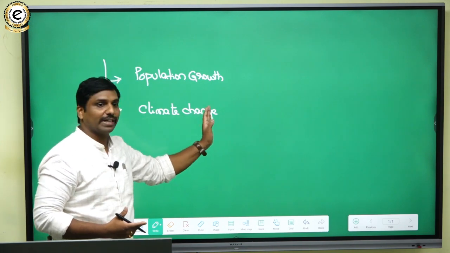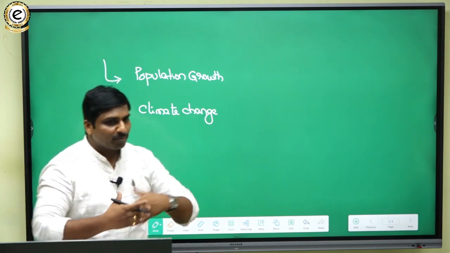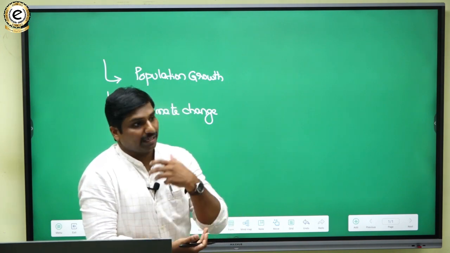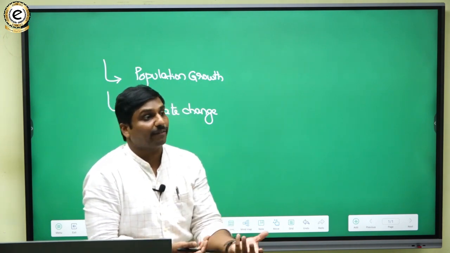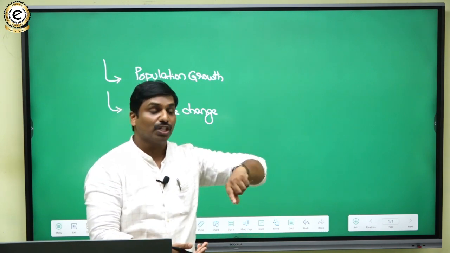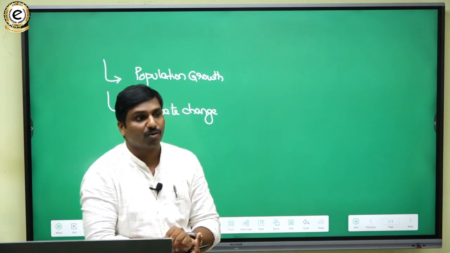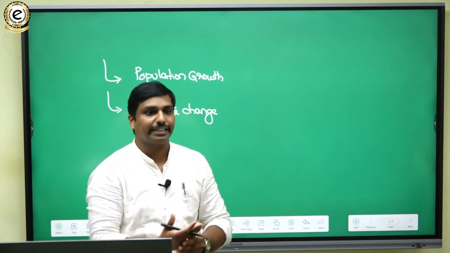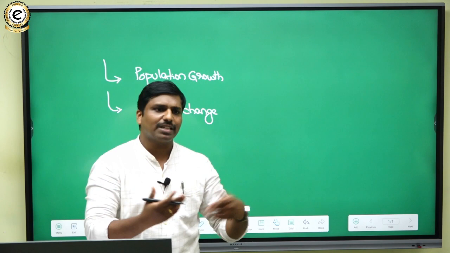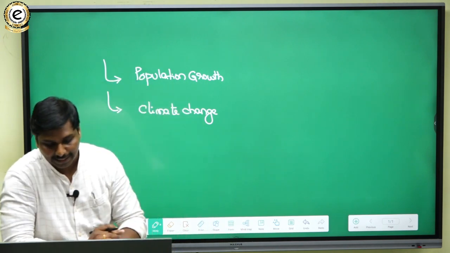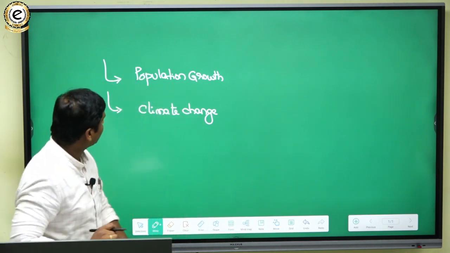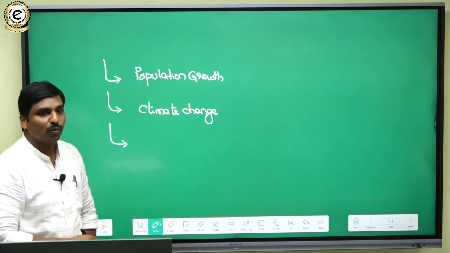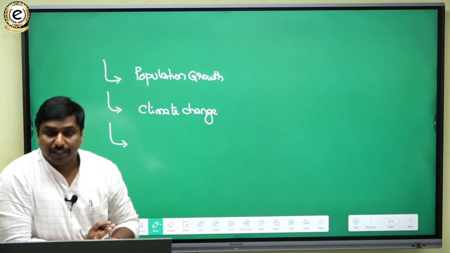Here you have to mention that due to climate change, we are getting less rainfall. With less rainfall we have to utilize the underground resources. So when we want to use underground waters, if we are using them excessively, then they're getting depleted. So that's how fresh water is, in one way, getting depleted. Okay, so that means climate change, you have to interlink all those points. So that is one point.